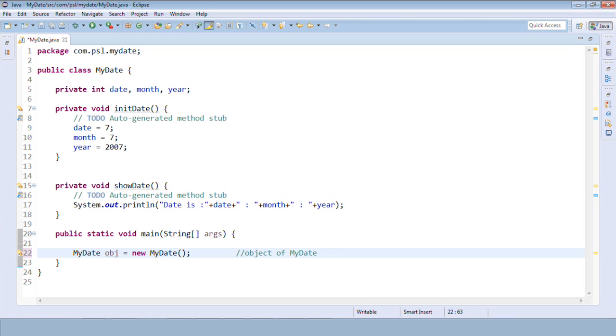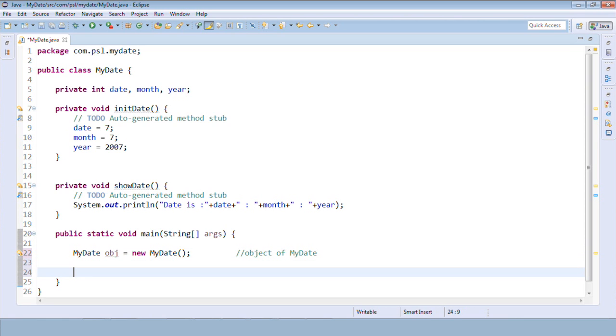Why are we creating an object of the MyDate class? So that we can access the members of the class, so that we can call the methods of this class. Basically we want to execute the methods called initDate and showDate. That's why we have created the object.